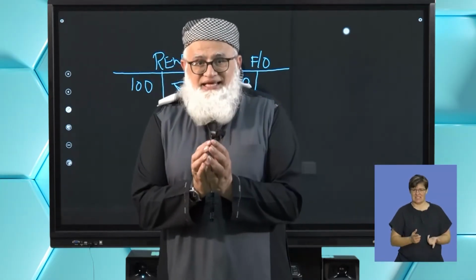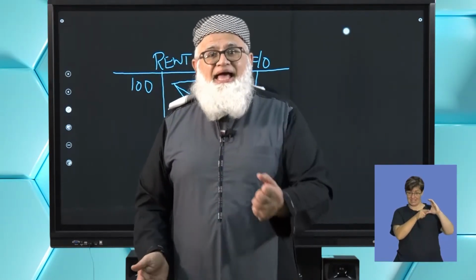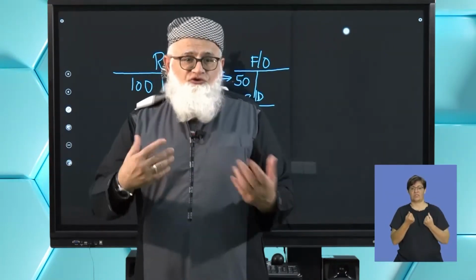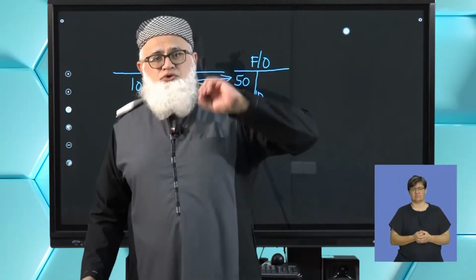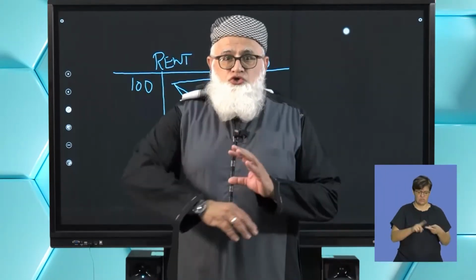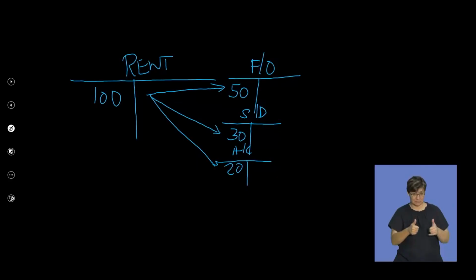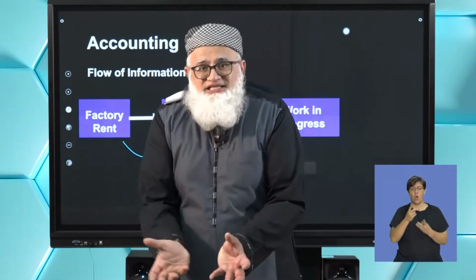You can clearly see that the entire rental figure that was paid by the enterprise had to be apportioned in terms of the 3 cost components, or the 4 if you had a different one, say factory overheads, selling and distribution, and admin cost. So you have apportioned it to the various cost components. Clear? Okay, so this means that your factory rental goes to your factory overheads first, where you then accumulate all your factory expenses.